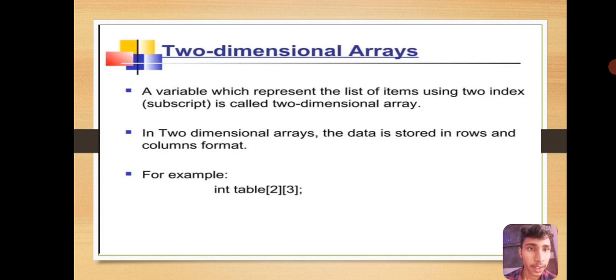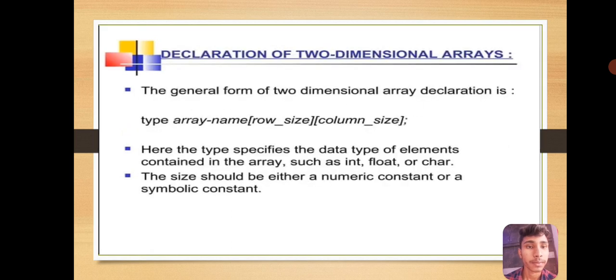Two-dimensional arrays. A variable which represents a list of items using two indices or two subscripts is called a two-dimensional array. In two-dimensional arrays, the data is stored in rows and columns format. For example, int table[2][3]. The declaration of two-dimensional arrays: the general form is type array_name[rows][columns]. Here type specifies the data type of elements contained in the array, such as integer, float or character. The size should be either a numerical constant or a symbolic constant.